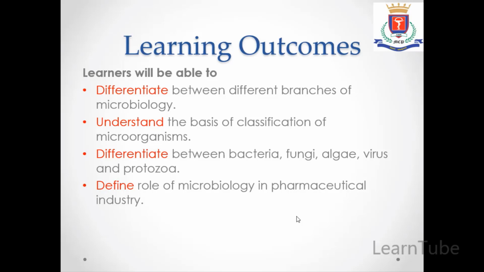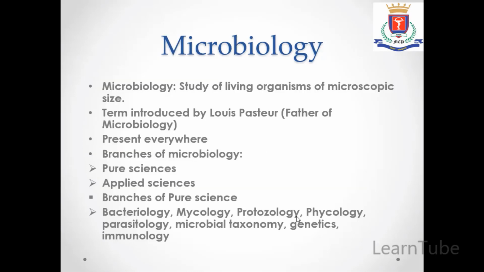So these are the learning outcomes of today's chapter. Learners will be able to differentiate between different branches of microbiology. Learners will be able to understand the basis of classification of microorganisms. Learners will be able to differentiate between bacteria, fungi, algae, virus and protozoa. And they will be able to define the role of microbiology in pharmaceutical industry.